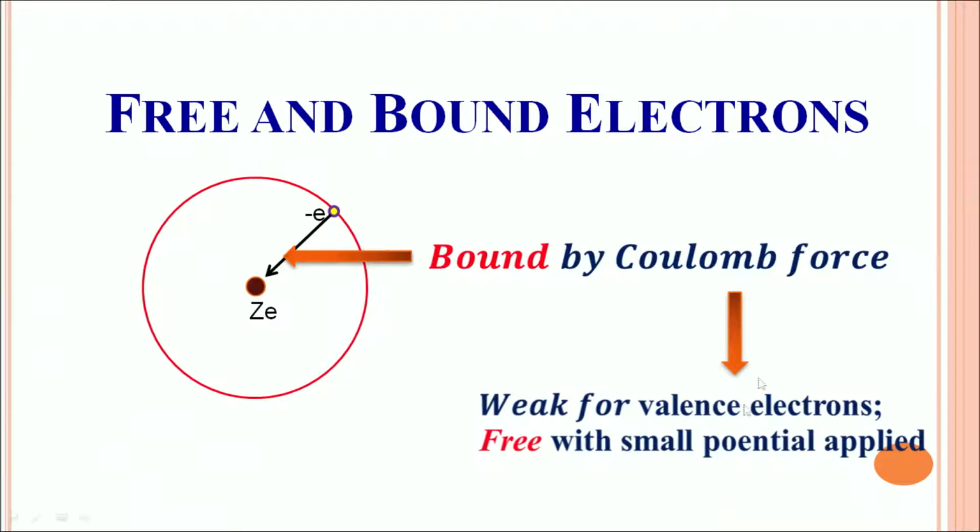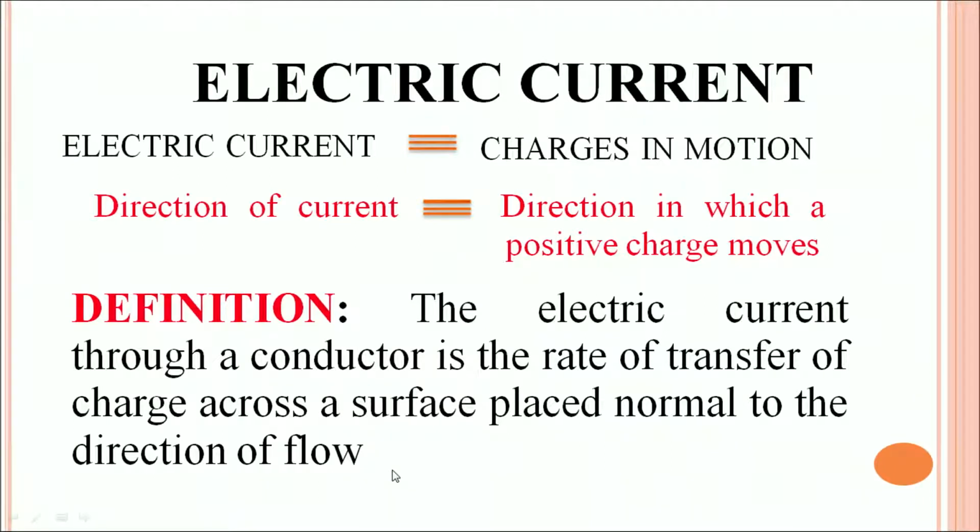Now, if you talk about the electrons revolving in outermost orbits, they are also called valence electrons. These forces become weak. If you apply a small electric field, they gain energy and become free to conduct. And that is what actually causes the flow of electricity and electric current in conductors. So, we can now think of electric current as equivalent to charges in motion, and the direction of electric current can be understood as the direction in which a positive charge moves.